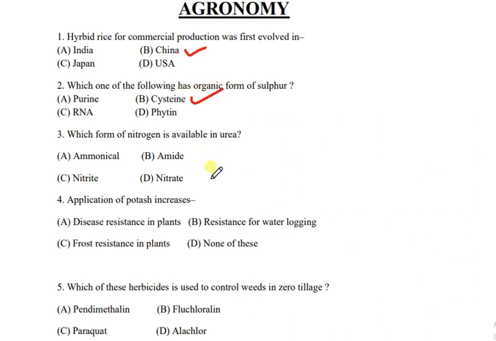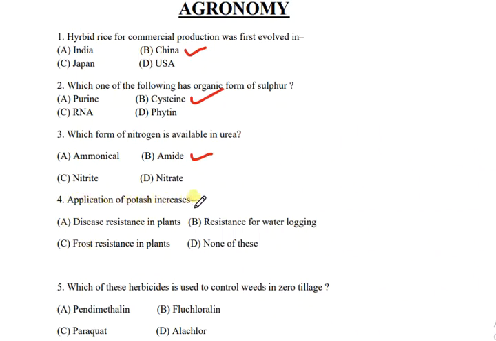Then question number 3. Which form of nitrogen is available in urea? And the correct answer is B, that is amide. Then question number 4.